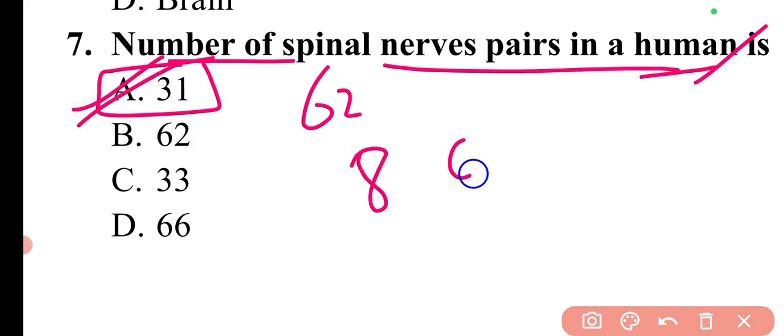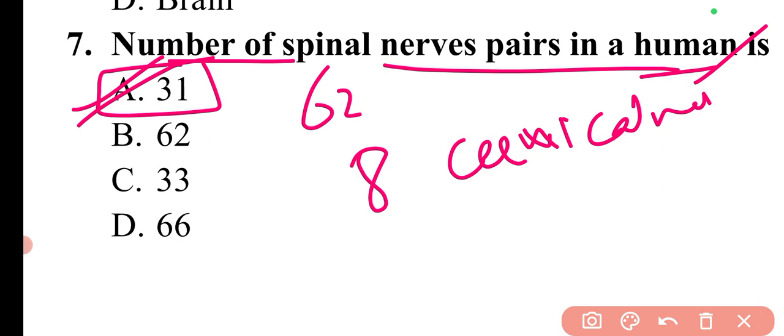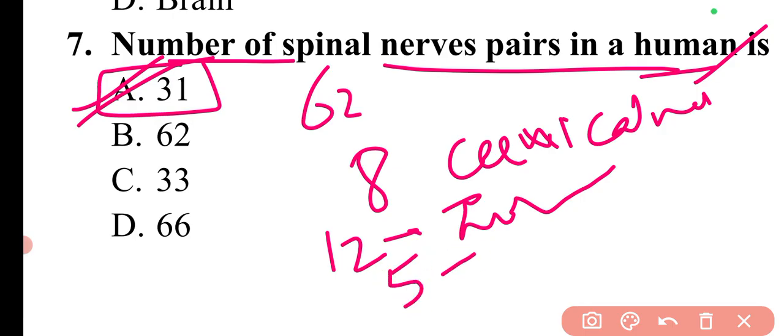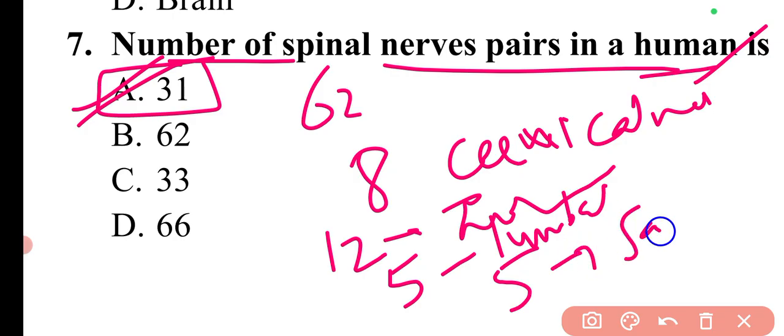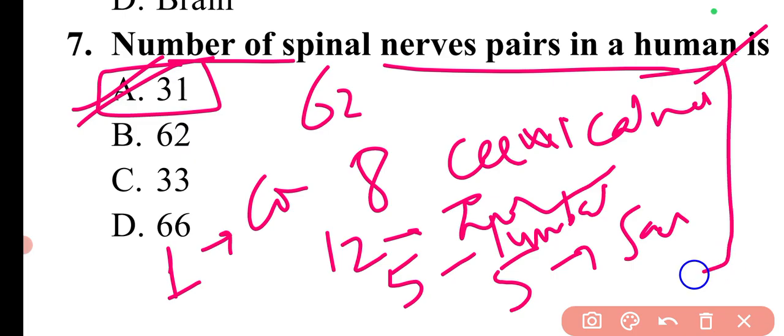There are 8 cervical nerve pairs. Then there are 12 thoracic nerve pairs. Then there are 5 lumbar nerve pairs, 5 sacral nerve pairs, and 1 coccygeal nerve pair. So this is the distribution of these 31 spinal nerve pairs.